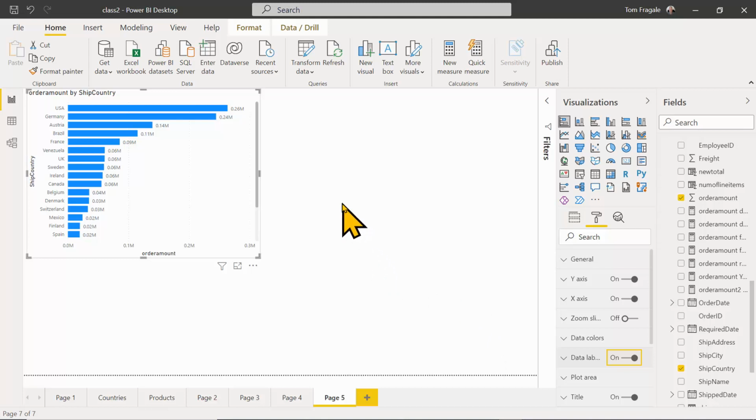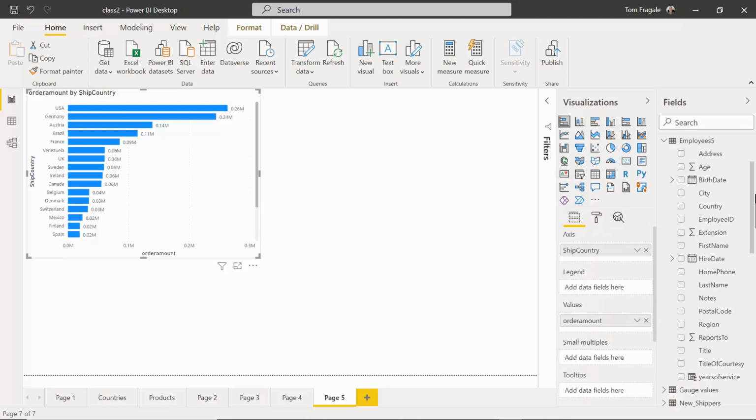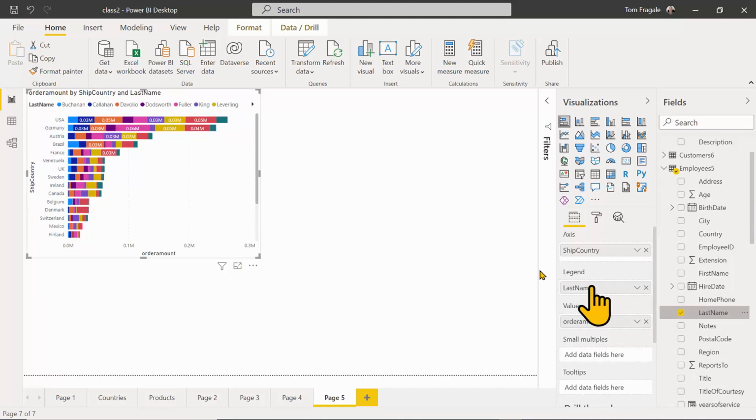So now I'd like to break that down by employee. So I'm going to go back to the fields icon here, and I'm going to scroll back up to the employees table, and I'll get the last name. I'll pick up last name and drag it into the legend. See how each country is now broken down into the employee, and we see the employees up in the legend. Okay, so that's one way to break it down.